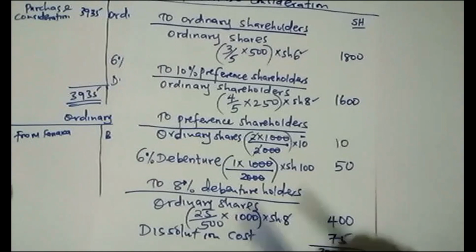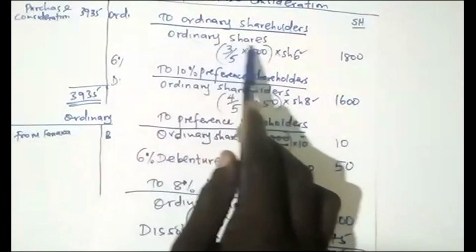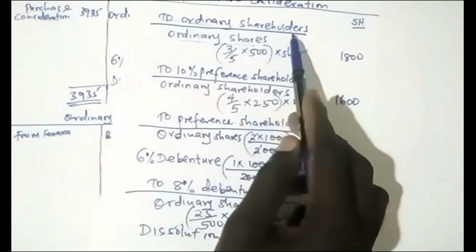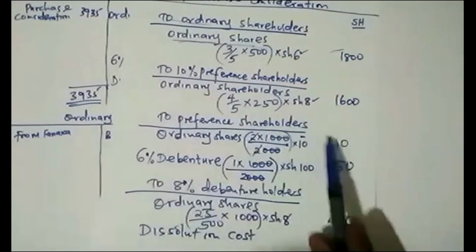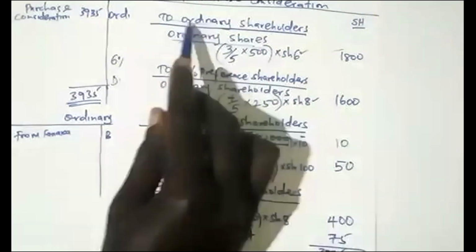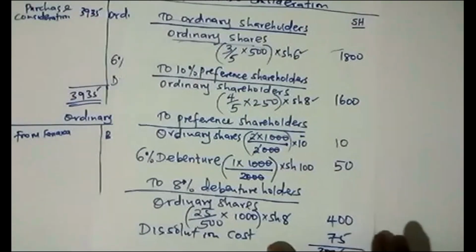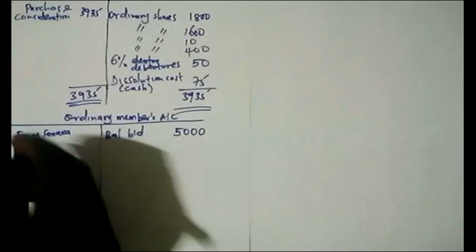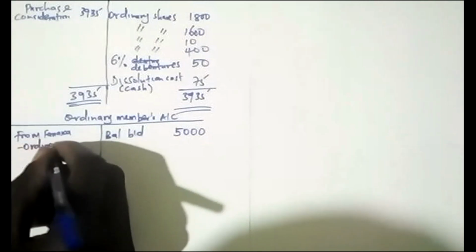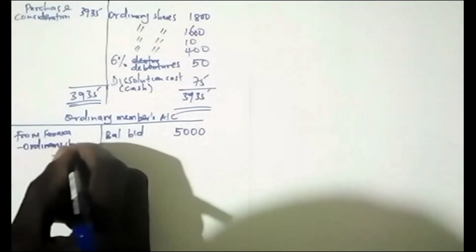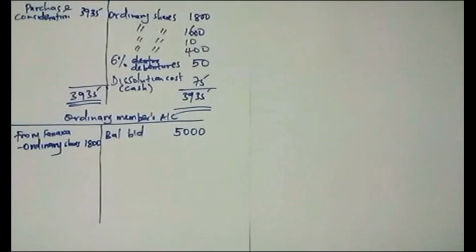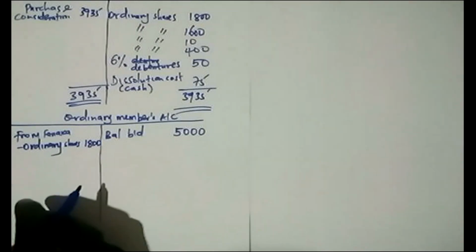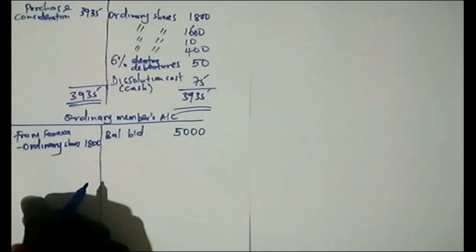So you can see ordinary shareholders receive ordinary shares here. To ordinary shareholders, they received ordinary shares of 18. This one was to preference, this one is to preference, this is to debentures. So only ordinary received 1,800 of the ordinary share capital. So the ordinary shares had a total value of 1,800. So other than that, what am I supposed to debit here?